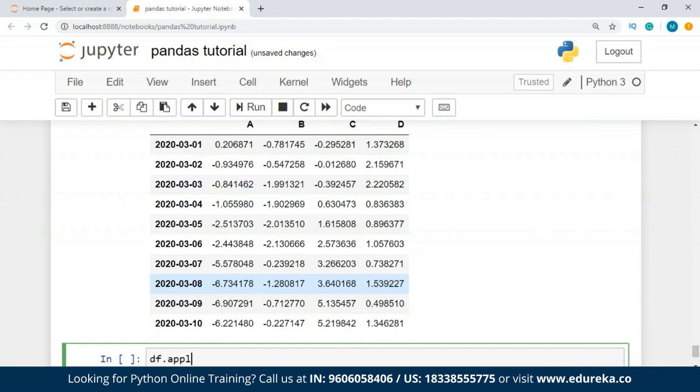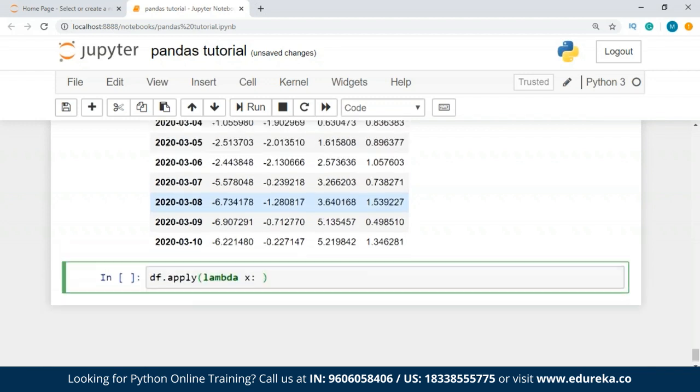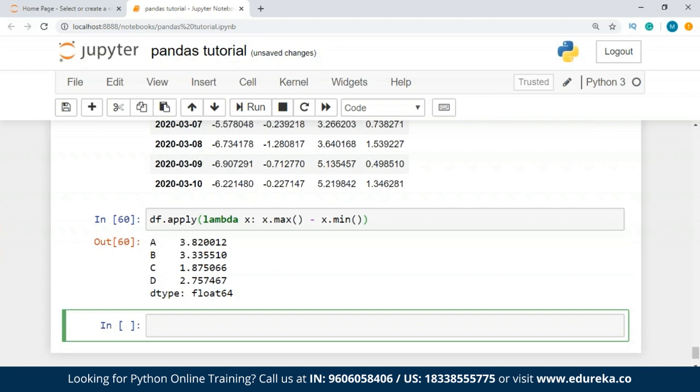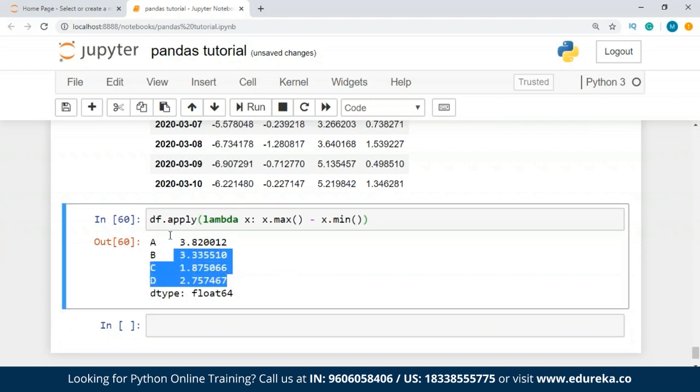Now let's apply a few more functions, guys. So I'll write lambda x. So we are talking about lambda functions here. I'm sure most of you must be aware of the lambda functions that we have in Python. If you don't have any prior knowledge on lambda functions, guys, there is a full tutorial on how lambda functions work in Python. So this is how we applied a lambda function to get the subtraction between the x max and x min. All right. For all the columns, we have subtraction between all these values. So this is how we apply functions to our data, guys.